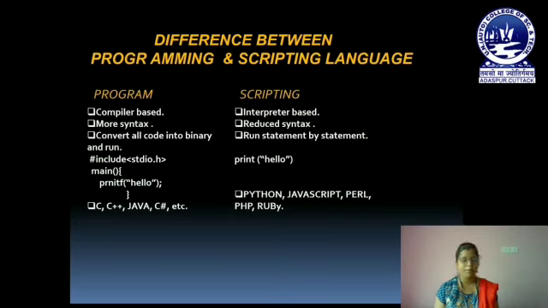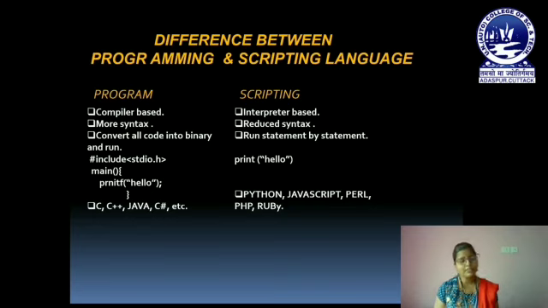Okay, but in case of interpreter, there is no need of an object file. We can directly save our source code as myfirstprogram.py. The extension name for Python is py. So we can save our program as myfirstprogram.py, and it will be interpreted by the interpreter, converted into myfirstprogram.exe, and then it will get executed.